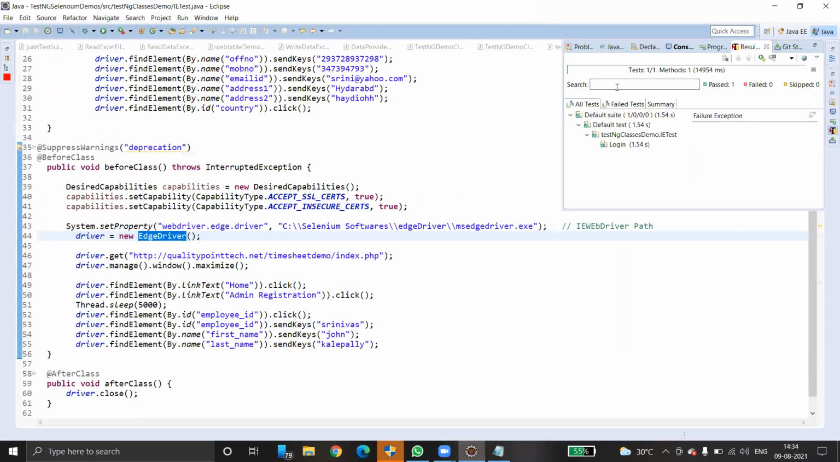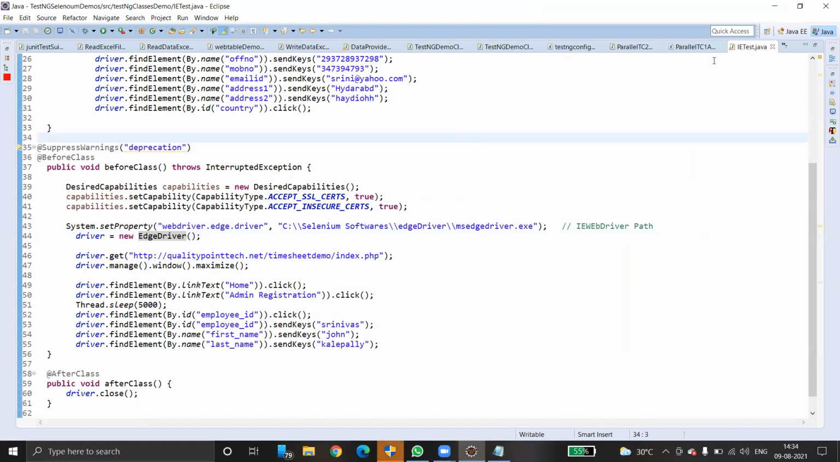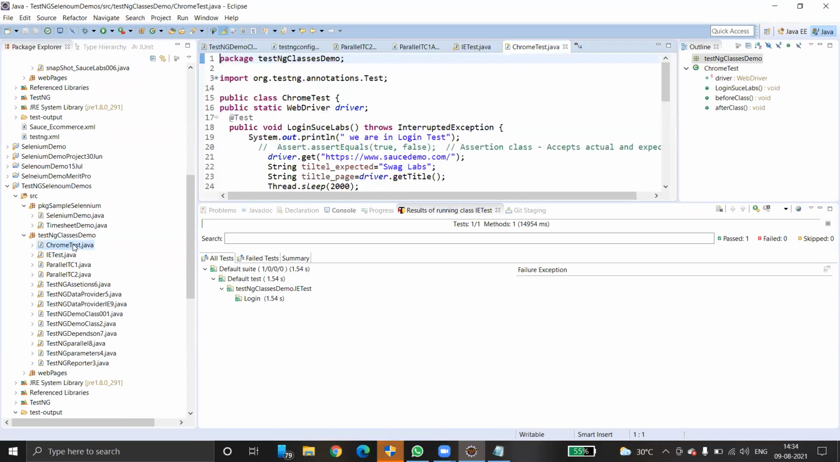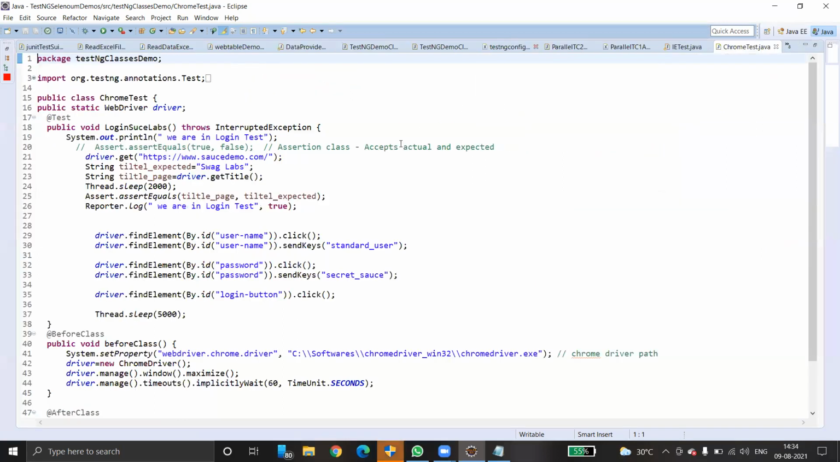Wonderful, now. Really wonderful. Now I want to execute both IE and Chrome tests. How to do that? This is IE test and this is Chrome test. Okay. This is Chrome test. This is IE and that is Chrome. Both are same. But the only difference is here you are using Chrome driver.